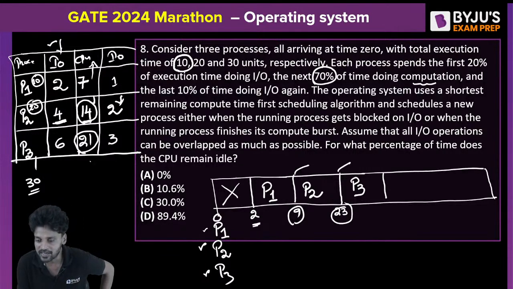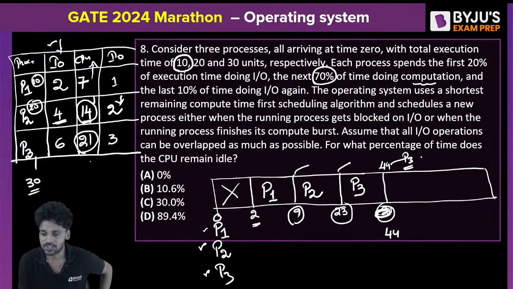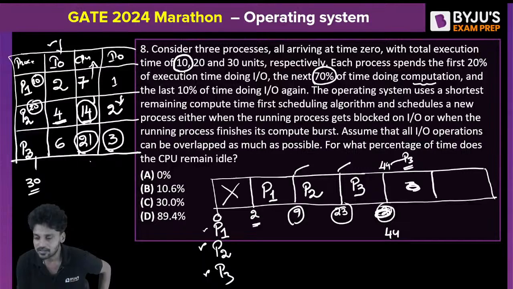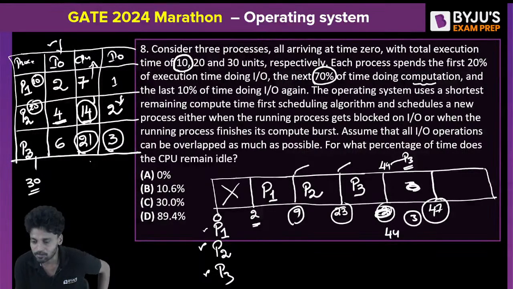So P3 will be in the CPU between 23 and 44. 23 plus 21 will be equal to 44. At the 44th clock pulse, P3 will go out. But after P3 goes out, for how much time is P3 going to spend in IO? So for 3 more clock cycles, 44 plus 3 is equal to 47. So for the first 2 clock pulses and the last 3 clock pulses, the CPU is idle.